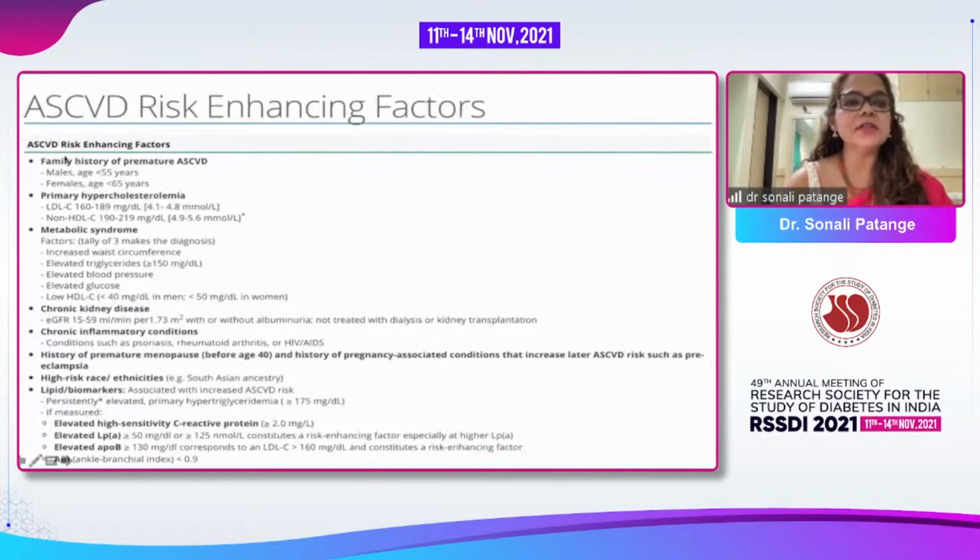So these are the risk enhancing factors. For ASCVD: a family history of premature ASCVD, males less than 55, females less than 65 years of age; primary hypercholesterolemia, LDL cholesterol of 160 to 189, and non-HDL of 190 to 219; metabolic syndrome, like we have already seen in the previous talks, with increased waist circumference, elevated triglycerides, elevated blood pressure, elevated glucose, low HDL; chronic kidney disease, eGFR between 15 to 59, with or without albuminuria, not treated with dialysis or kidney transplantation; chronic inflammatory conditions such as psoriasis, rheumatoid arthritis, or HIV/AIDS; history of premature menopause or history of preeclampsia; high-risk ethnicity, South Asian ethnicity definitely; persistently elevated lipid markers like primary hypertriglyceridemia; and if measured, high hsCRP, elevated Lp(a), elevated ApoB, and an ankle brachial index of less than 0.9.